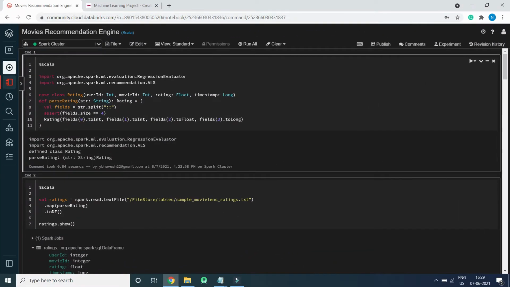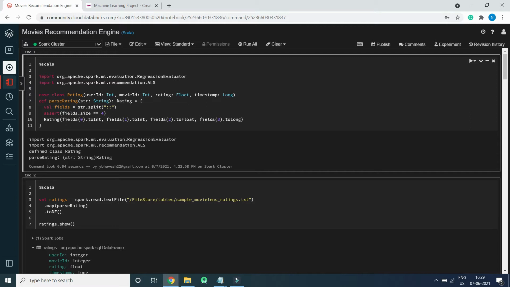Hello everyone. Today we are going to learn a machine learning project: creating a movies recommendation engine using Apache Spark. A recommendation system is a filtration program whose prime goal is to predict the rating or preference of a user towards a domain-specific item or items. Recommendation systems encompass a class of techniques and algorithms that can suggest relevant items to users. They predict future behavior based on past data through a multitude of techniques.